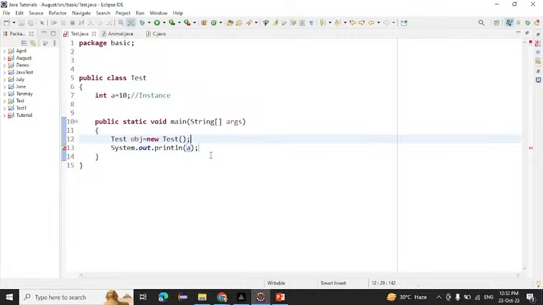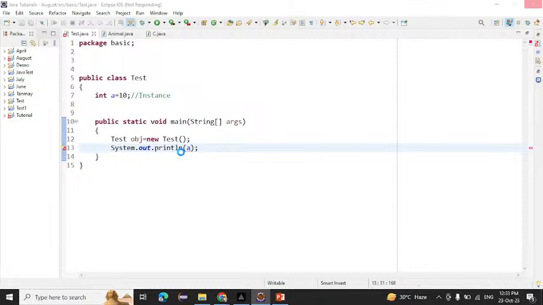Okay, can a non-static variable be printed? No, no, no. Yes. Okay, many people are saying no. Usman is saying yes. Okay, Teja is also saying yes. Okay, so if I run this one, it will not be accessible, meaning it will not execute here. This A will not print here. Why? Because A is just an instance variable, and we are trying to print it in a static method.